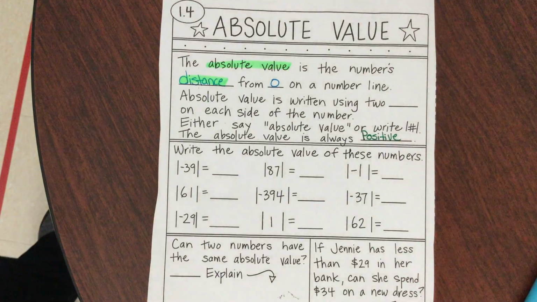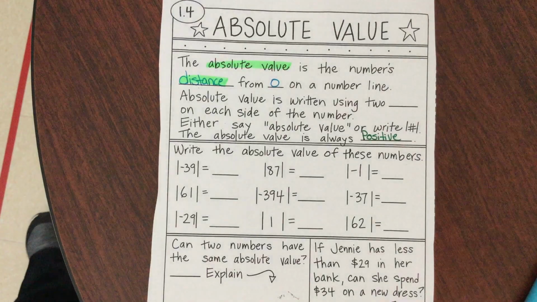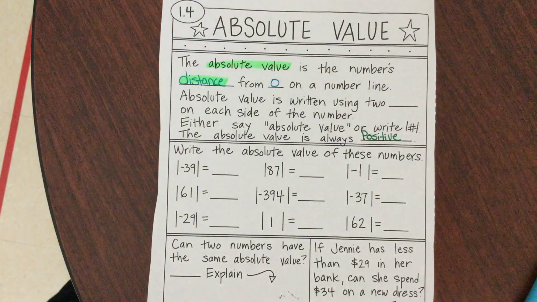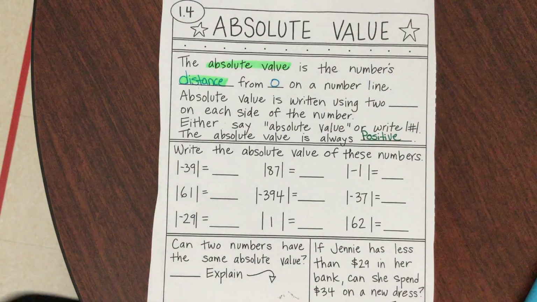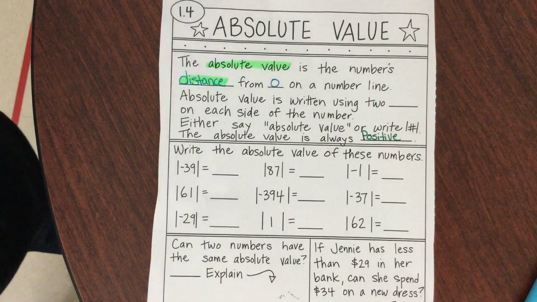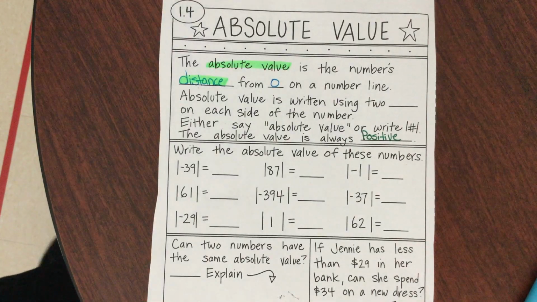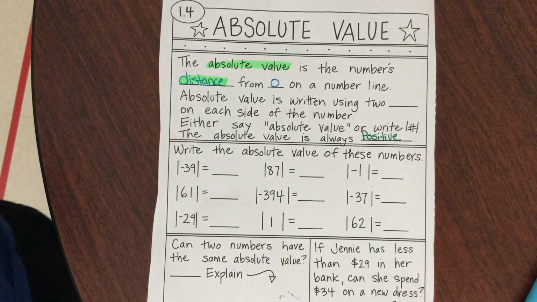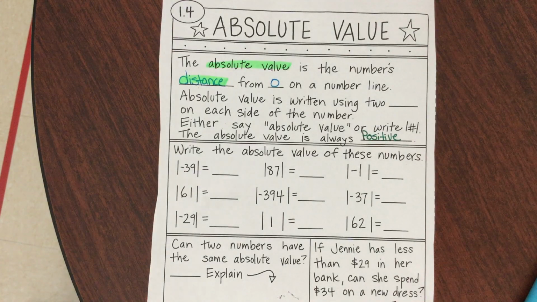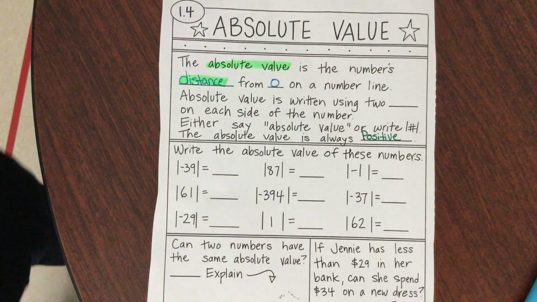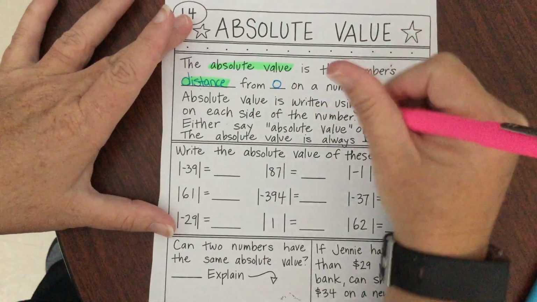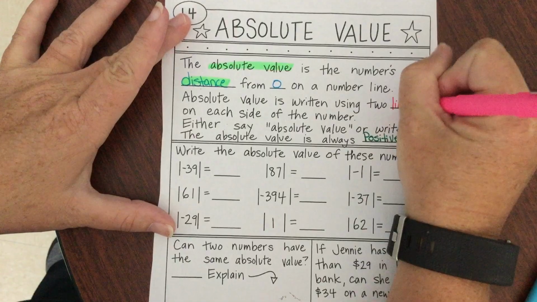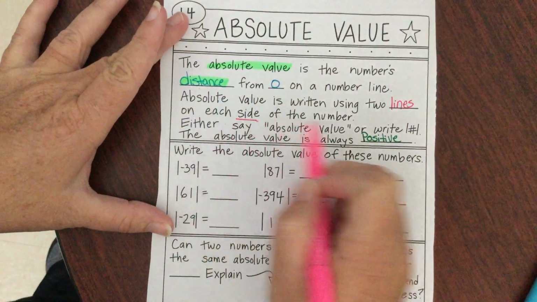Yes. All right. So absolute value is written, so we always have symbols. Yesterday we talked about inequalities, correct? And those were the greater than and the less than symbols. We also have symbols for adding, subtracting, multiplying, dividing, equals, positives, negatives, all that fun stuff. Well, we also have a symbol for absolute value. Okay, remember we talked about it being the universal language? So absolute value is written with 2 lines on each side of the number.